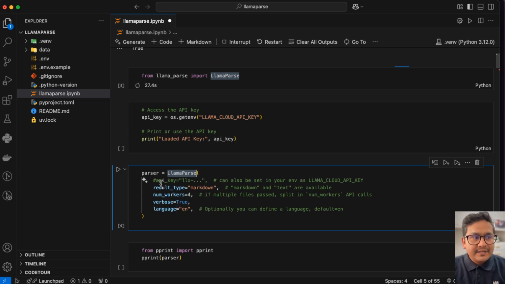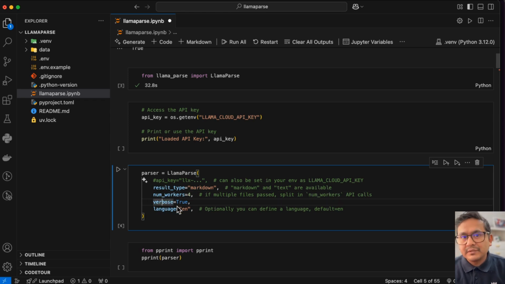I can say if you want to have the API key already here, you can use this without load .env. You can just provide the environment variables here or the API key. Here result type equals markdown, so you can say what result type you want to have. And this number of workers: if multiple files are passed, it is split into that number of workers' API calls. You can use this here, whatever you want to do.